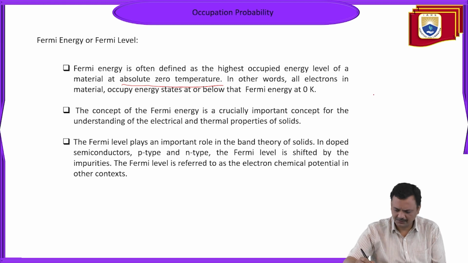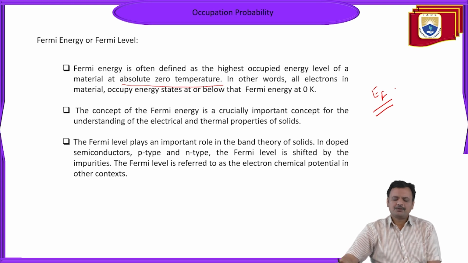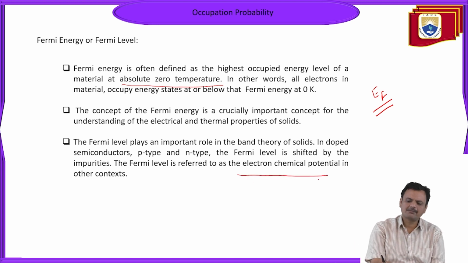This concept of Fermi energy EF is very important for governing the electrical and thermal properties of any solid, and the Fermi level plays an important role in the band theory of solids. In a doped semiconductor material, either P-type or N-type based on your doping element, the Fermi level is shifted toward the valence band or conduction band region. The other name of the Fermi level is electron chemical potential.